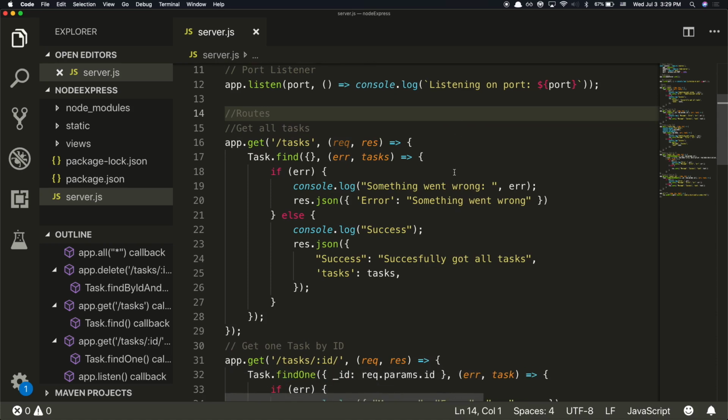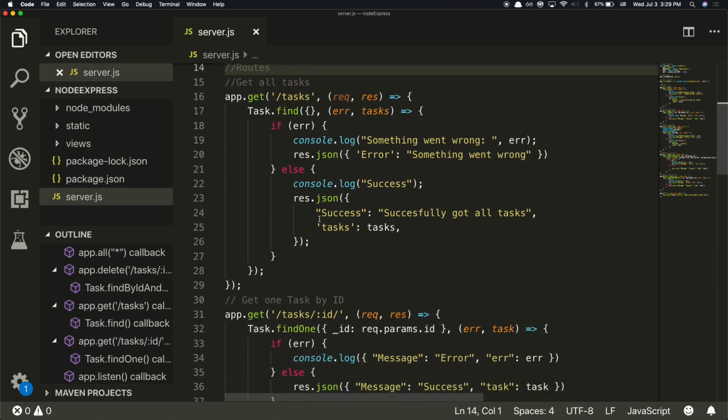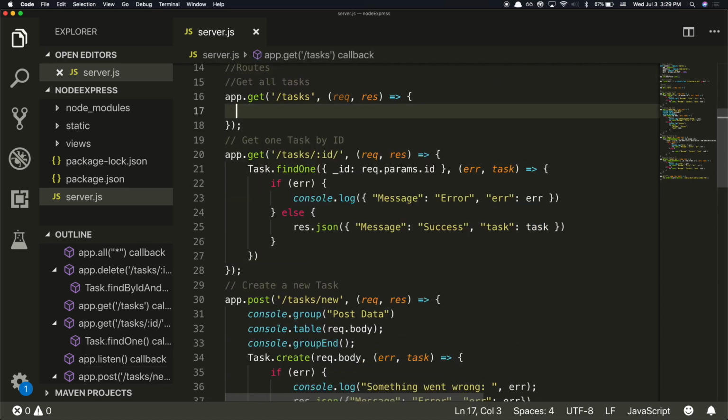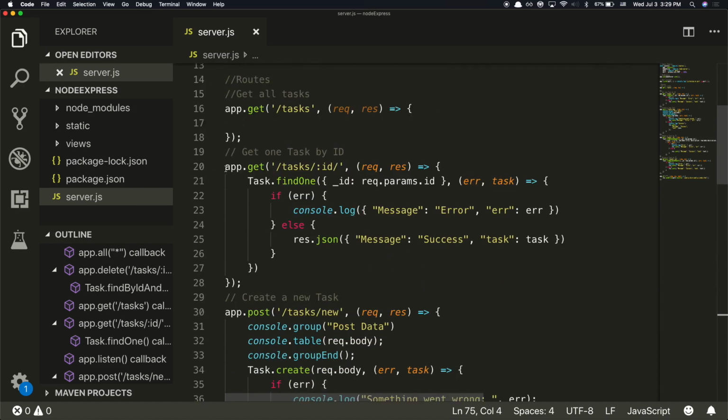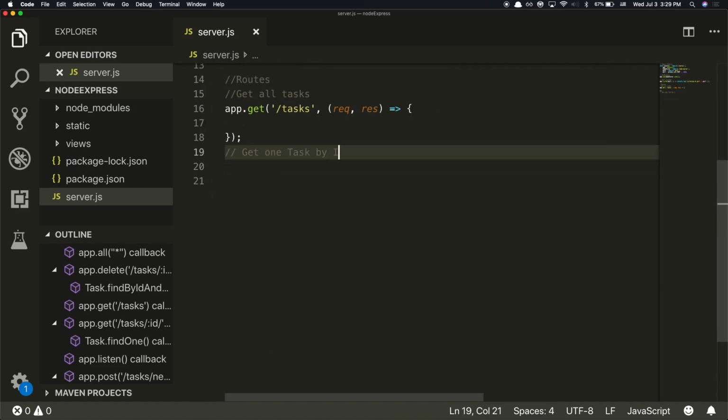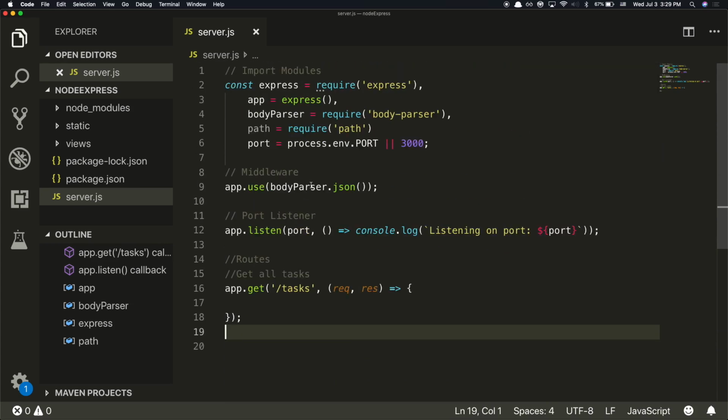Mongoose, what is that? That's our database. Cool.